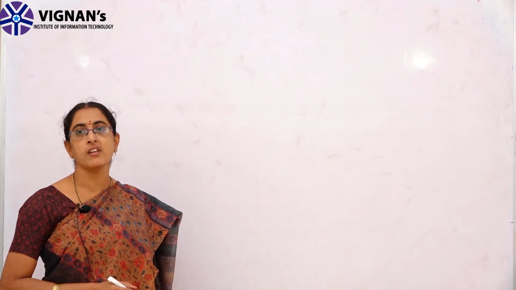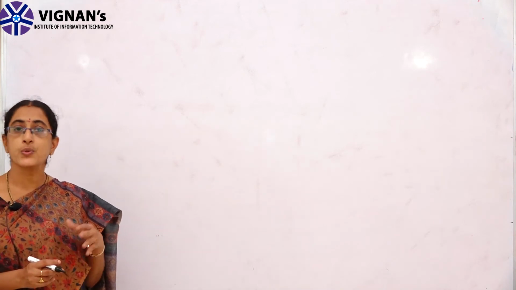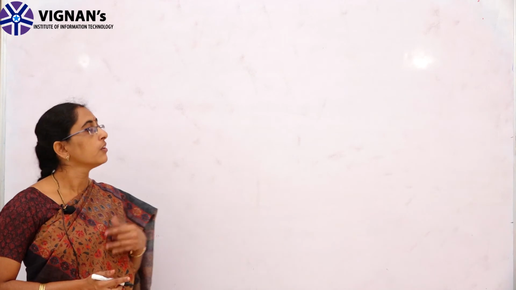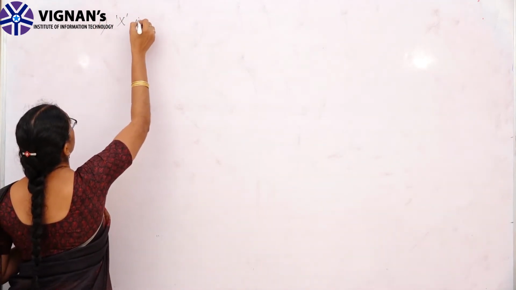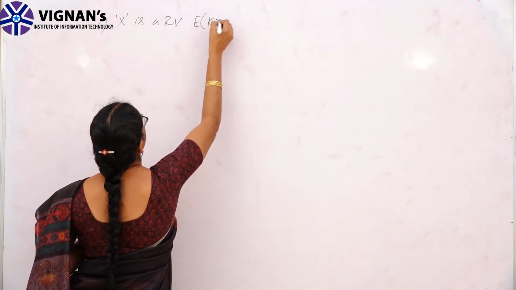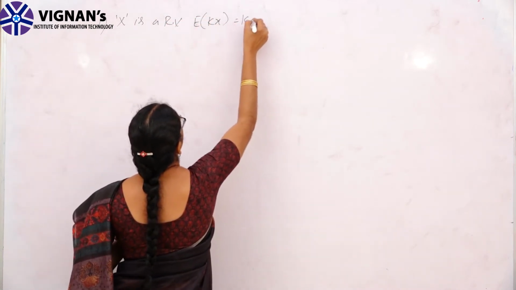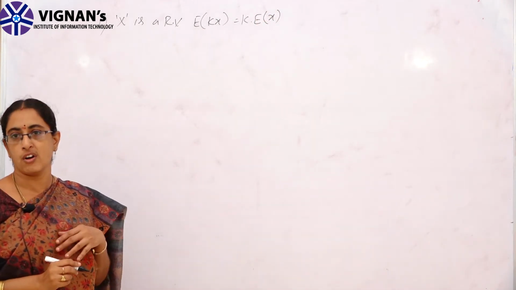The properties of mathematical expectation. You can prove these properties using the discrete random variable as well as the continuous random variable. Now, the first property: if x is a random variable, then we have to show that expectation of kx is equal to k into expectation of x, where k is any constant.